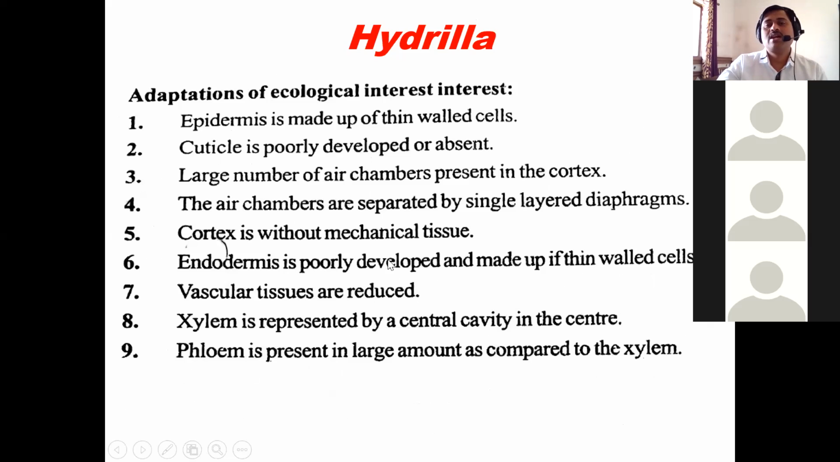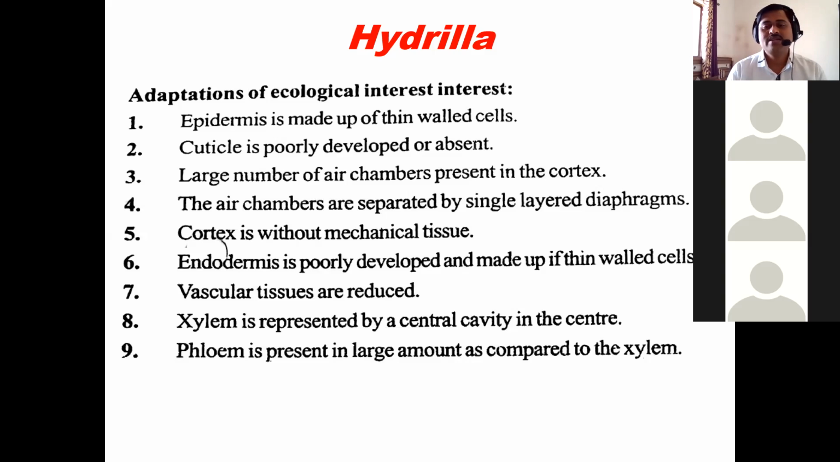Then what are the important ecological adaptations seen in Hydrilla? The epidermis is made up of thin-walled cells. The cuticle is poorly developed or absent. A large number of air chambers are present in the cortex. The air chambers are separated by diaphragms. The cortex lacks mechanical tissue. The endodermis is poorly developed and made up of thin-walled cells. Vascular tissue is reduced.